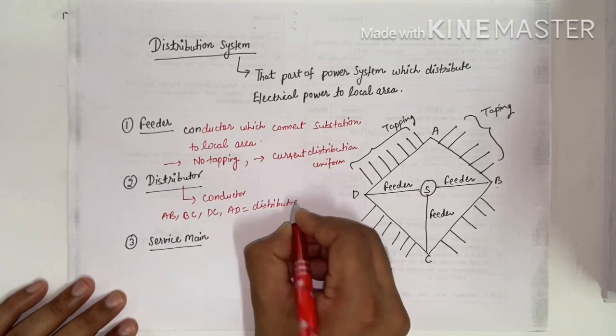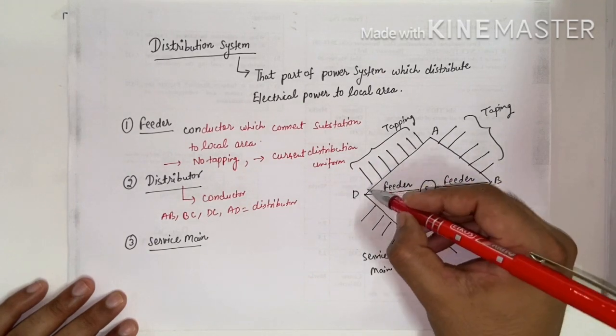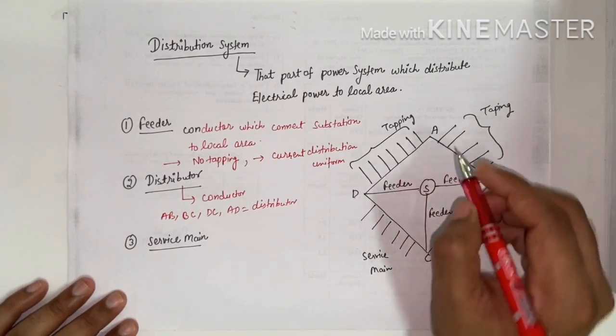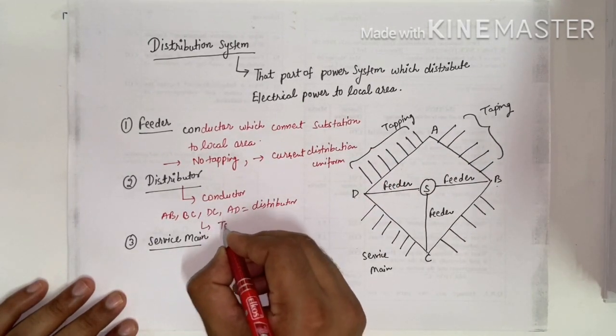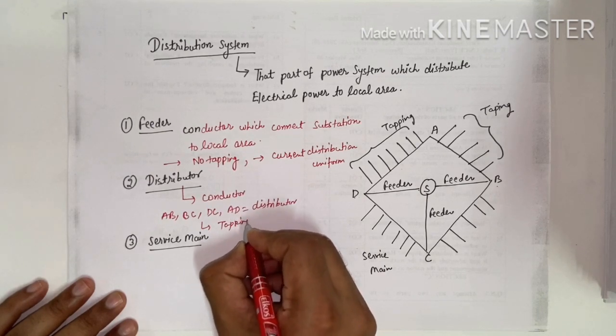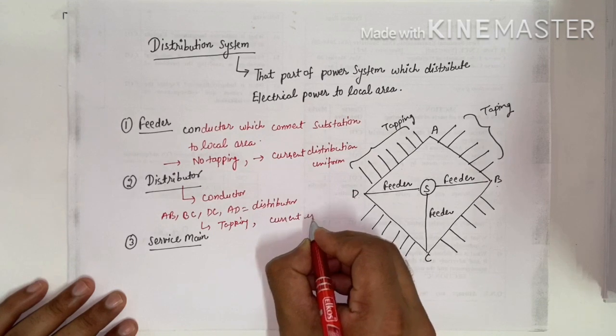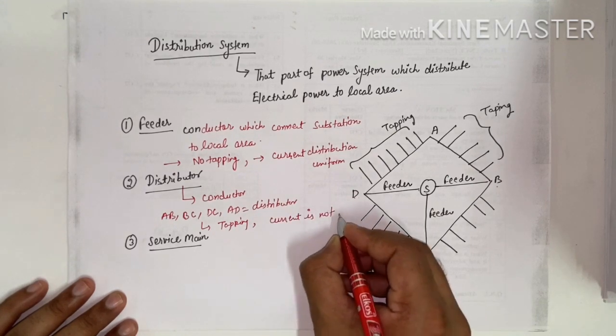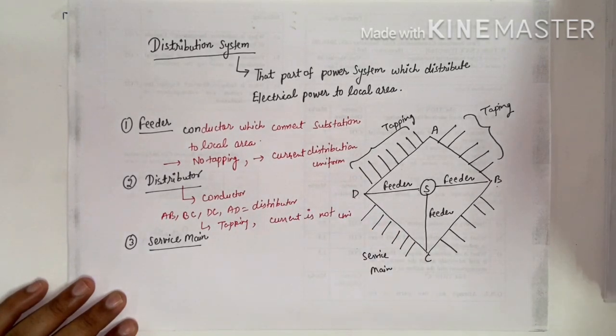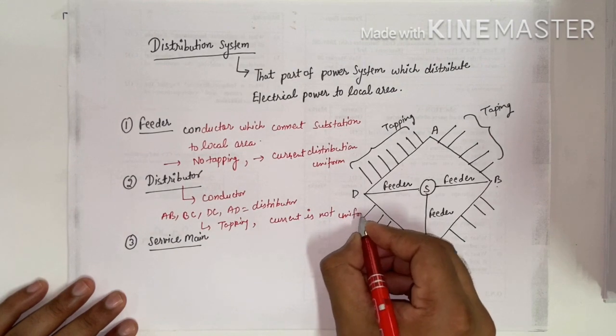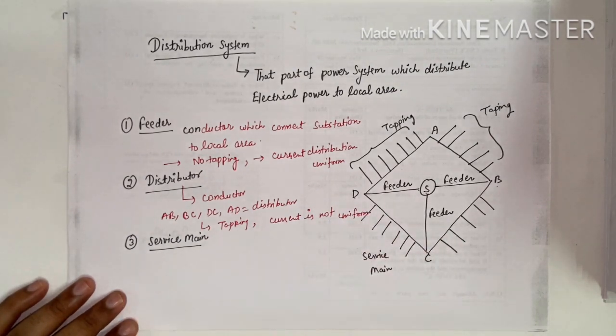In distributor we have used a tapping. You will see that on the distributor side we are using a tapping. If tapping is there, then current is not uniform. Okay.